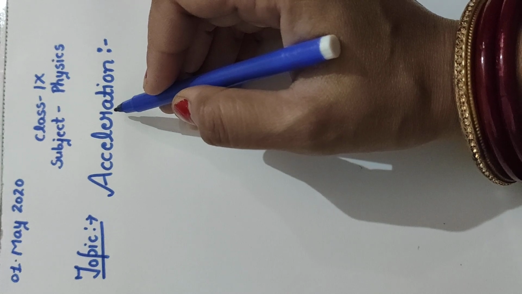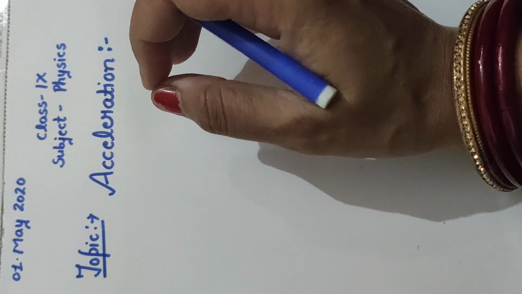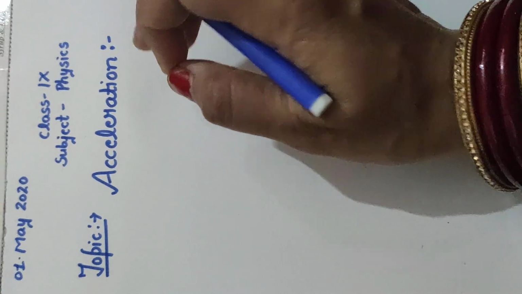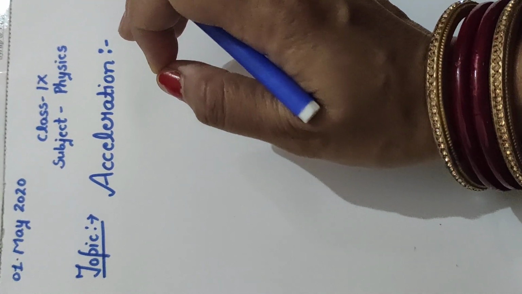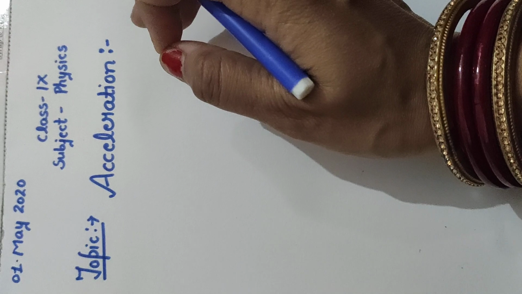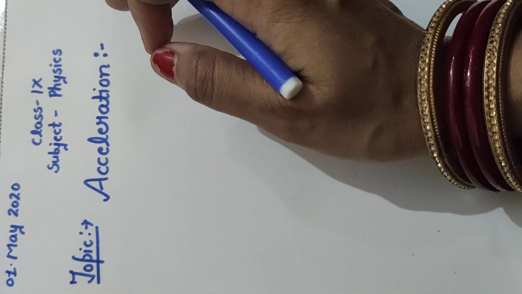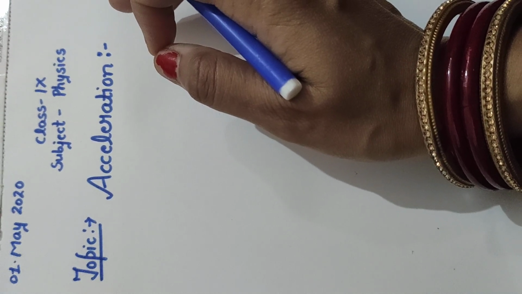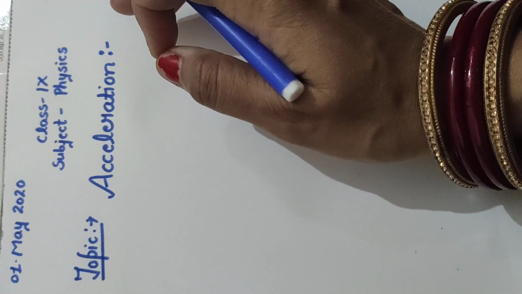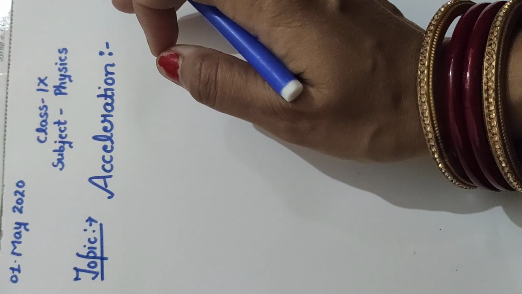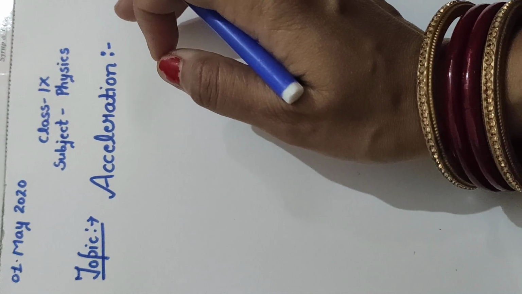An example of acceleration: you are earlier moving with a speed of 10 km per hour, and after that you press the accelerator and attain a velocity of 30 km per hour. That means your speed has been increased.